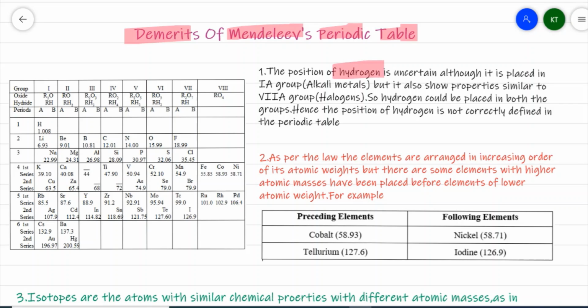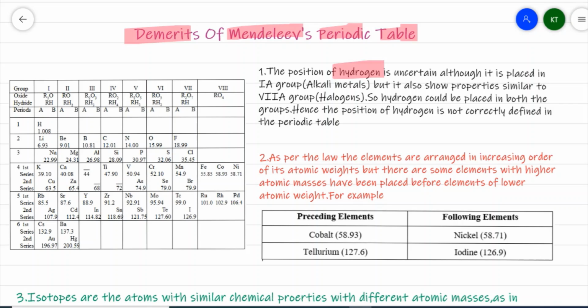Now, the very first thing is the position of hydrogen. If you recollect, in the second video, while discussing Newlands' law of octaves, we stated the same thing. The position of hydrogen is still uncertain. The same issue comes up here, and even in the modern periodic table we face the same issue.